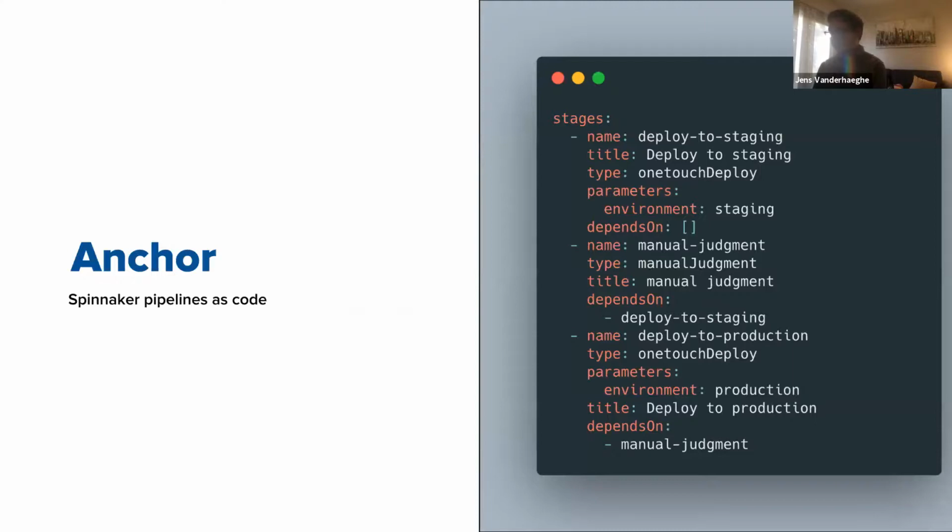And we also created Anchor. Managing many pipelines in the Spinnaker UI at Airbnb scale, 450 applications, would have been very painful. So we created a pipelines-as-code YAML language. We have a tool called Anchor, which reads these YAML files and then generates the appropriate Spinnaker pipelines. This is a very extensible framework that's internal to Airbnb, so that people can also create internal Airbnb-specific stages and then generate the appropriate configs for those stages.